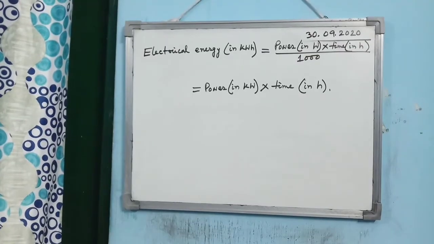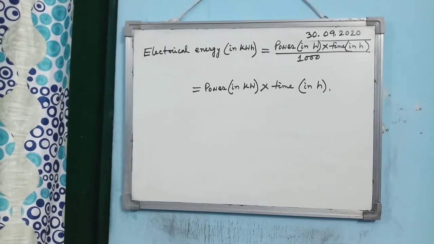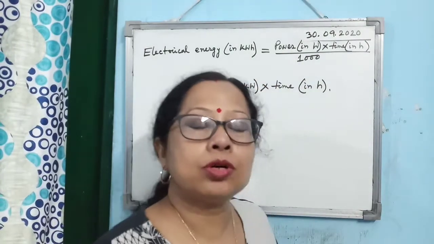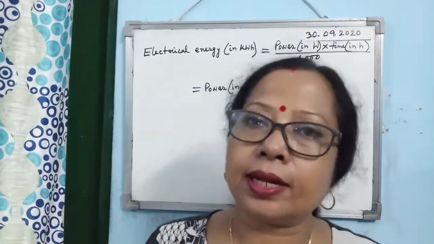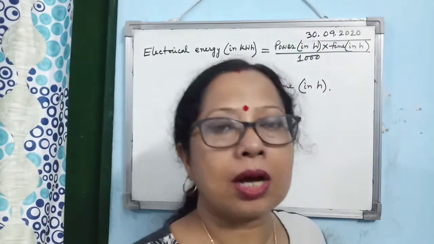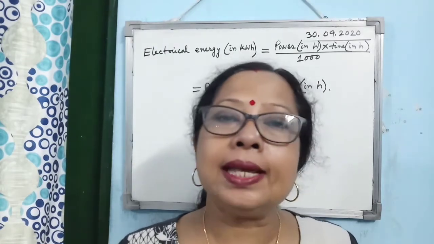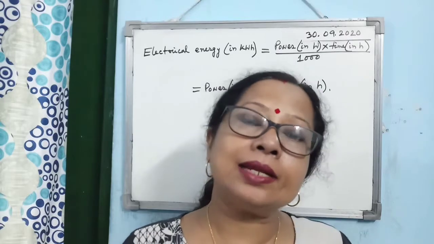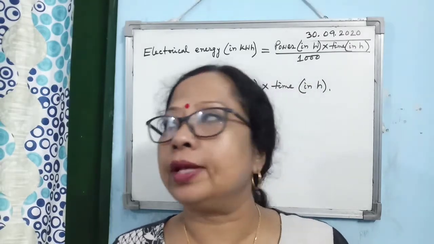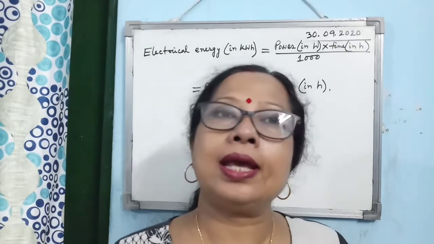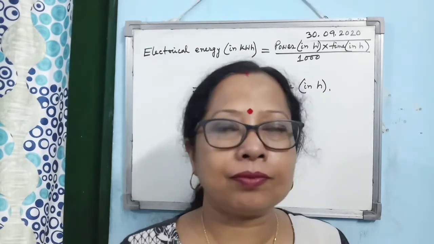So I have just simplified the concept: you can calculate the electrical energy in kilowatt hour, because for most of the electrical appliances we use at our houses, power is given in watt instead of kilowatt. Only a microwave, any heating device, a geyser, or a very hi-fi music system may have kilowatt power.